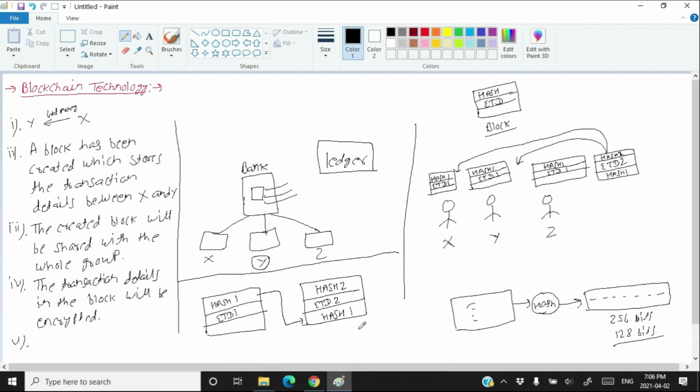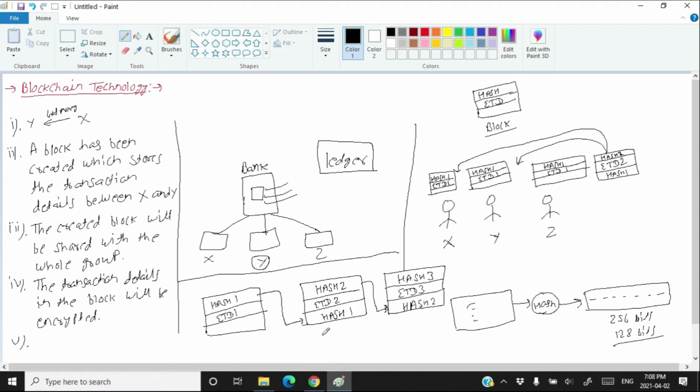Suppose that between these three gentlemen, one more transaction happens, which we call encrypted transaction detail 3, or ETD3, and the hash for this transaction is hash 3. But the block created because of the third transaction will contain the hash of the previous block. That means it will contain hash 2.